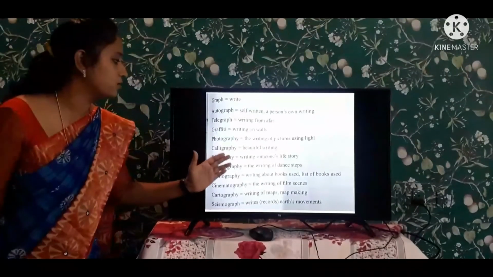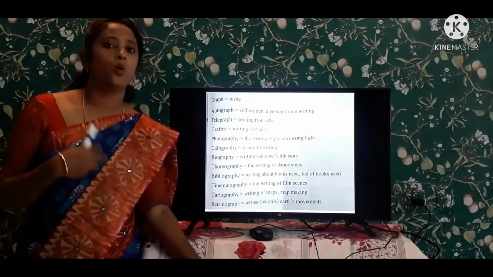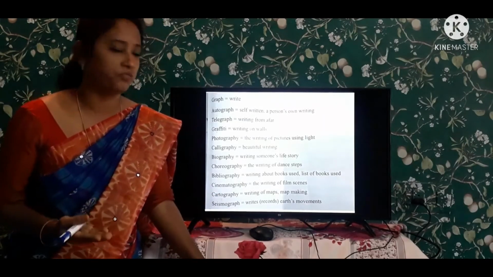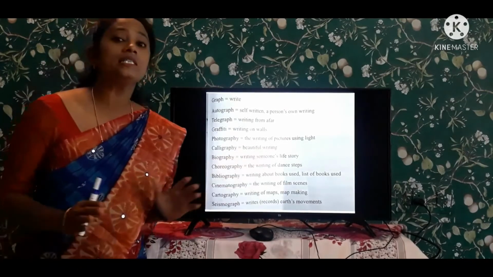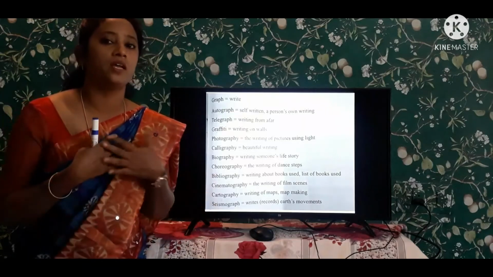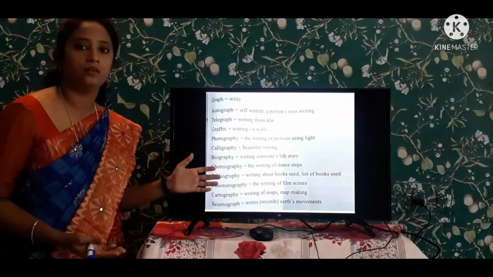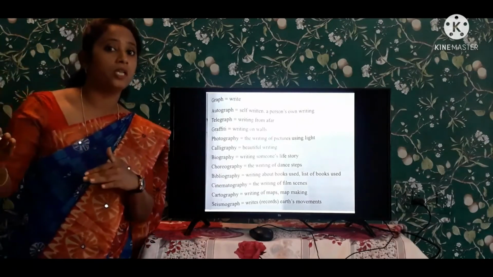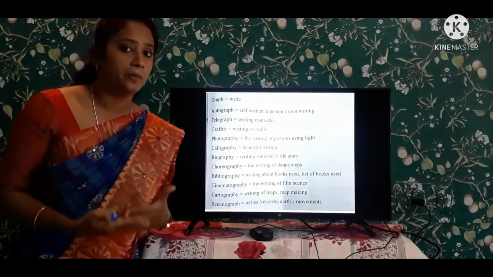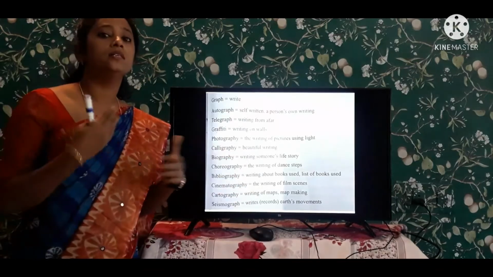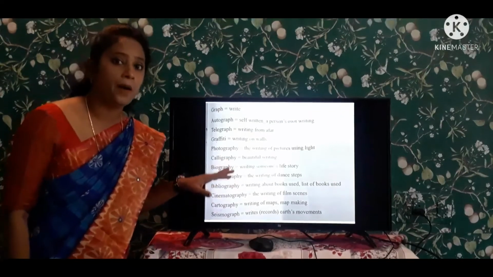Next one is biography. See here, autography is self-written. People writing their own experiences is known as the autography. Coming to biography: biography is writing someone's life story. If I write someone's life story, it is known as the biography. Writing others' life, others' experiences in their life is known as the biography.